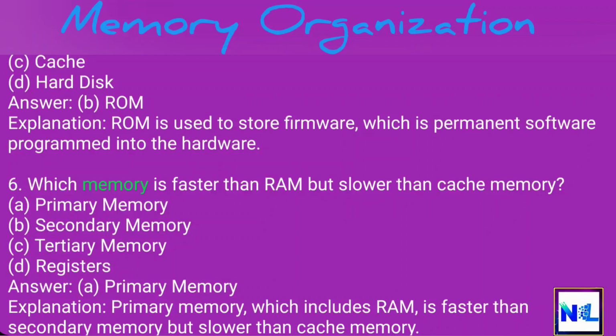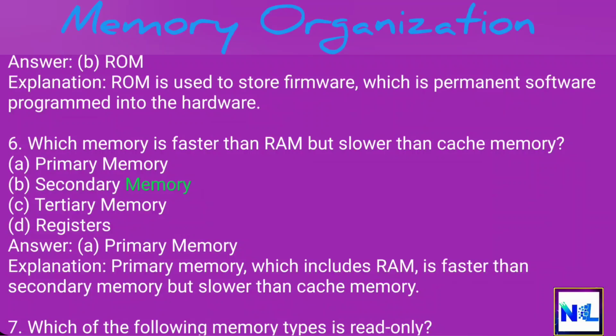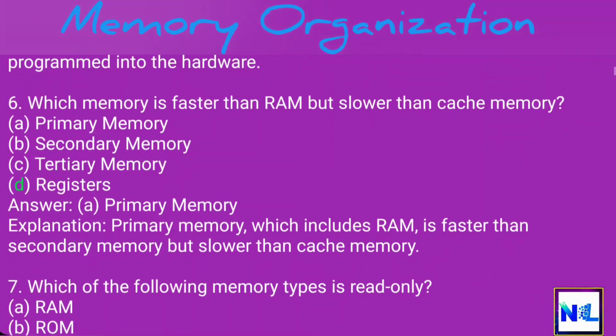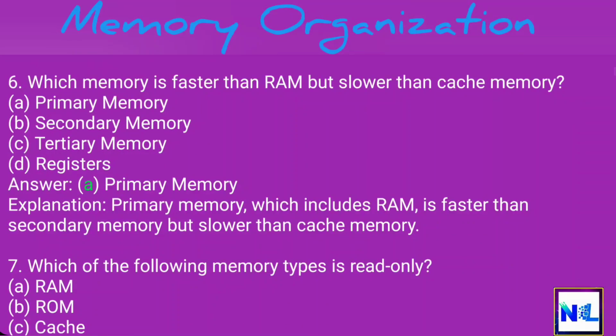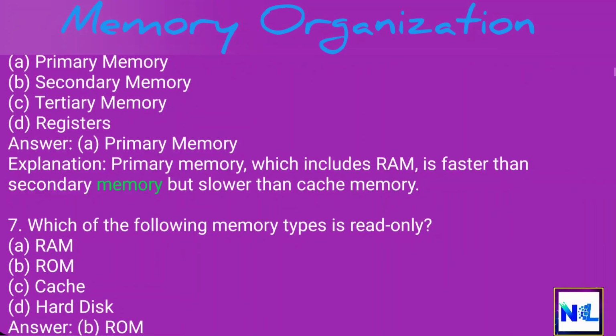6. Which memory is faster than RAM but slower than cache memory? A. Primary memory. B. Secondary memory. C. Tertiary memory. D. Registers. Answer: A. Primary memory. Explanation: primary memory, which includes RAM, is faster than secondary memory but slower than cache memory.